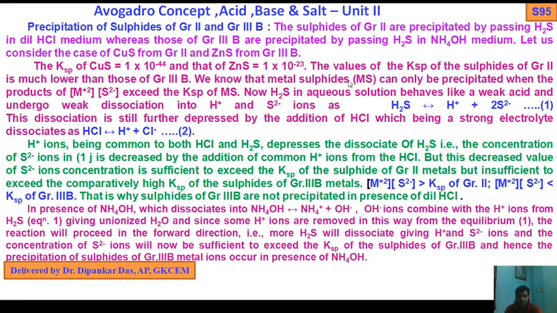We know that a metal sulfide can only be precipitated when the product of the molar concentration of M2+ and the molar concentration of S2- exceeds the KSP of MS, the metal sulfide. Now H2S in aqueous solution behaves like a weak acid and undergoes weak dissociation into H+ and S2-. So H2S dissociates into 2H+ plus S2-.